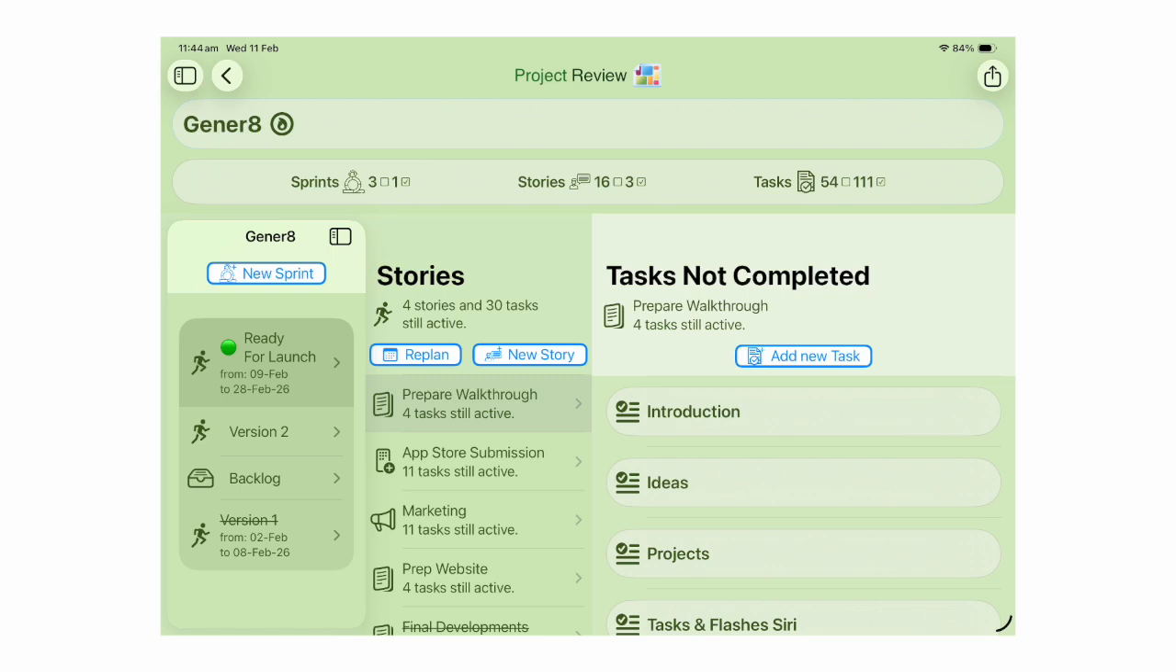And I see I've got some statistics across the top, the number of sprints that I've got in the project, the numbers that are completed, the number of stories I've completed, and the number of tasks that I've got and that have been completed. At each step, I can add sprints, I can add stories, I can add tasks, and I can replan sprints and make sure that they fit neatly into my Gantt summary.